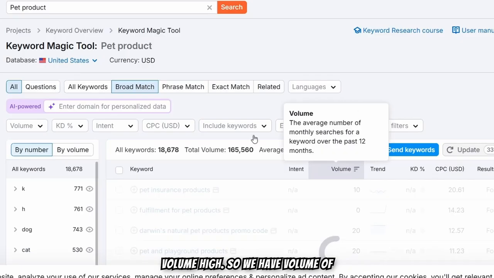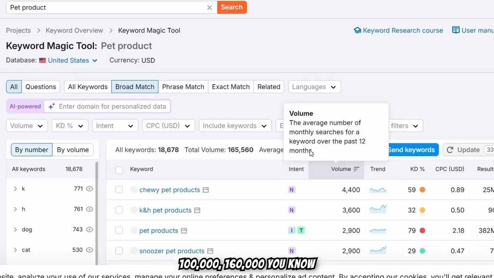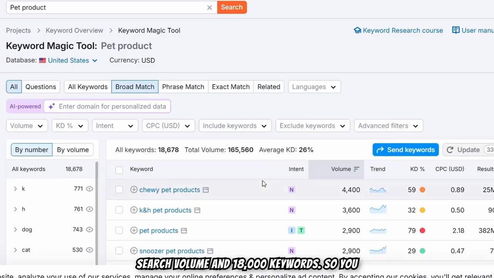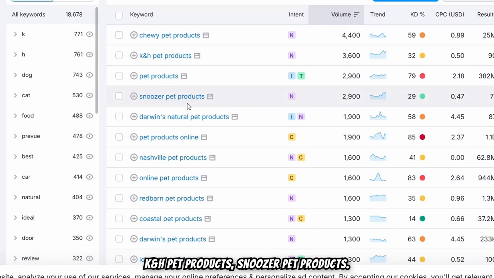so let me just make the volume high. So we have a volume of 100,000, 160,000 search volume, and 18,000 keywords. So you can see right here, Chibi pet products, KNH pet products, Snoozer pet products.